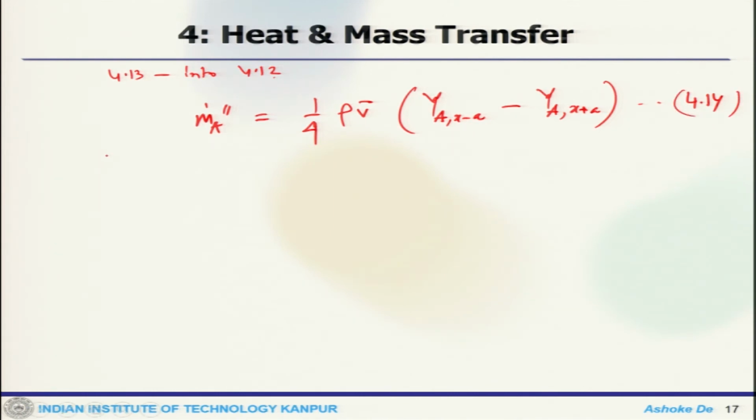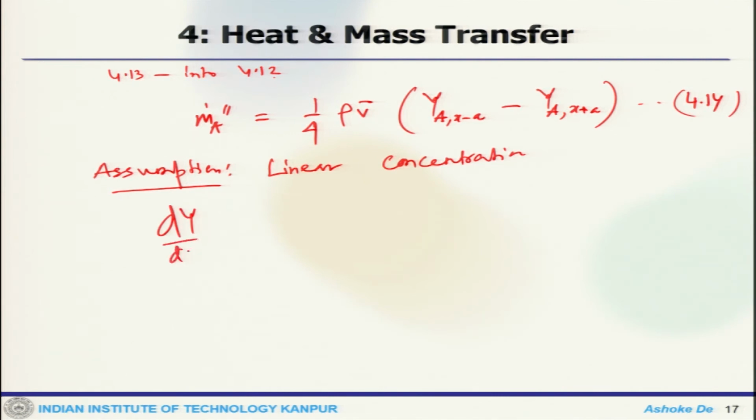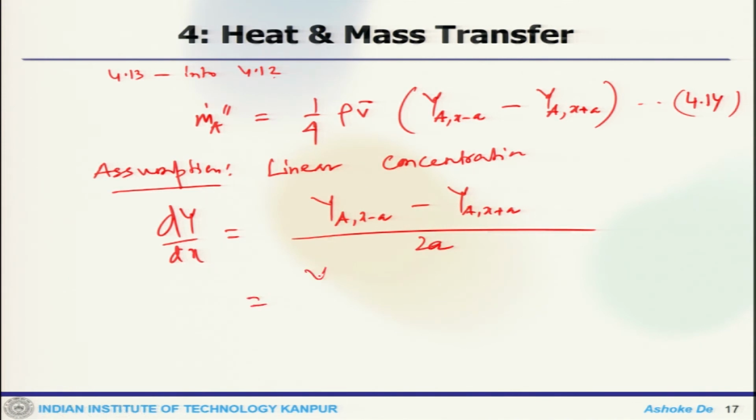Now, you assume linear concentration. So, one of the assumptions is linear concentration. If you have a linear concentration assumption, then you can find dy by dx as Ya at x minus A minus Ya at x plus A, divided by 4 lambda by 3.